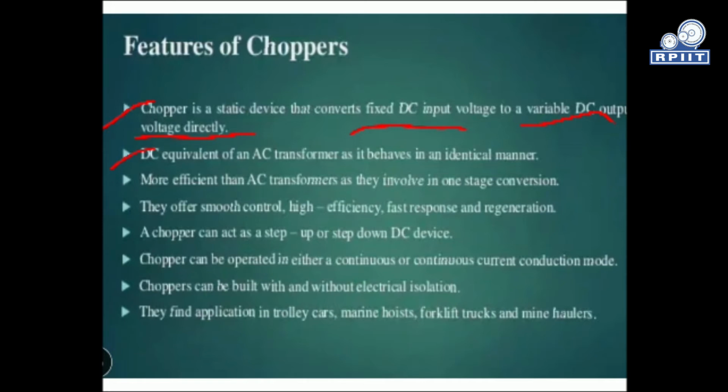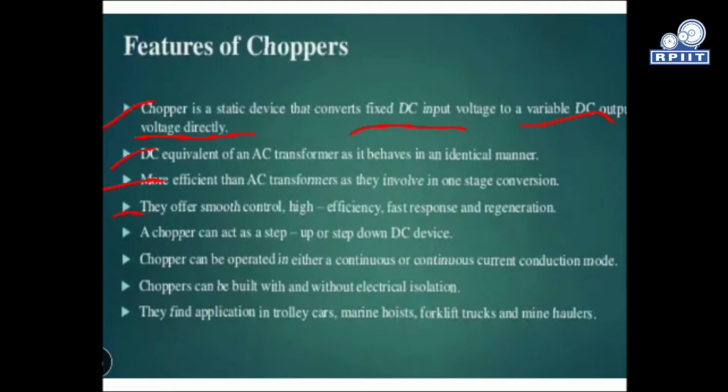Next, it is more efficient than an AC transformer as it involves one stage conversion. In an AC transformer, the power is transferred from one circuit to another, or we can say the voltage level is stepped up and stepped down, but there are a number of stages involved. Here we directly convert the input into output, so it is a single stage conversion, and that is more efficient.